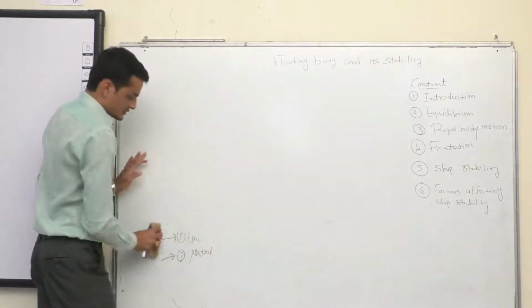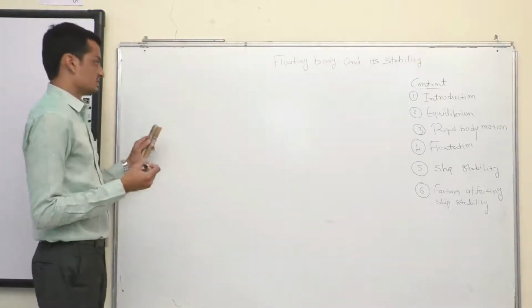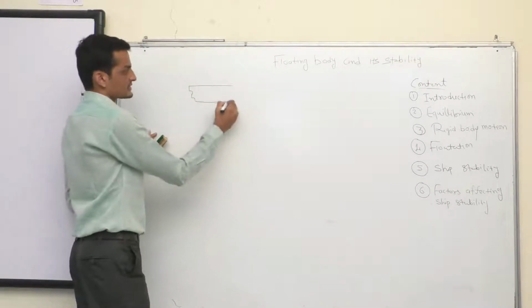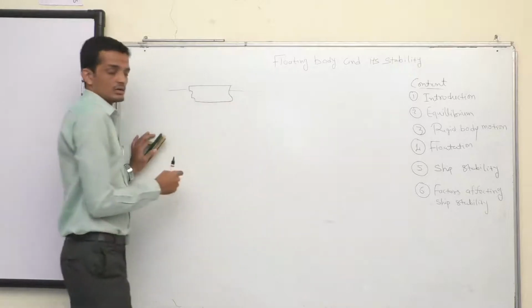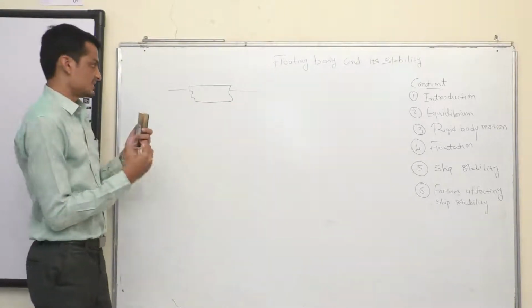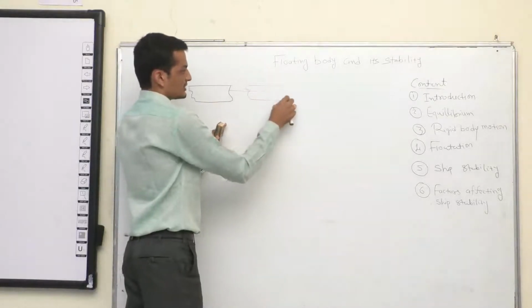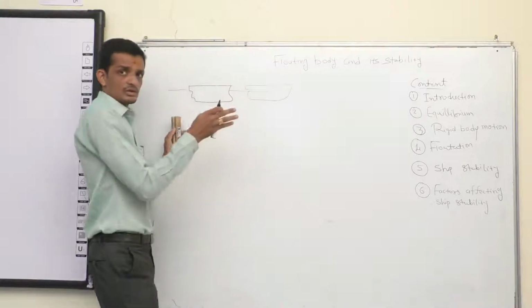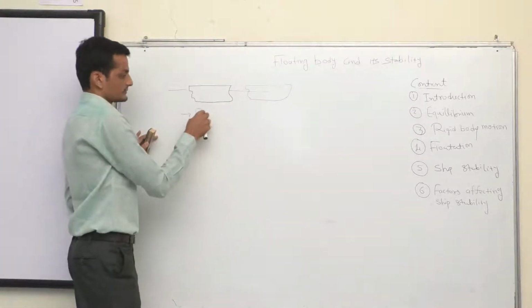Now coming back to something called rigid body motions. So what do you understand by the rigid body? A body which does not deform, a body which does not deflect, is called a rigid body. They only get displaced. Displaced means they move from one location to the other location, either along the length, along the height, or along the transverse dimensions. So rigid body